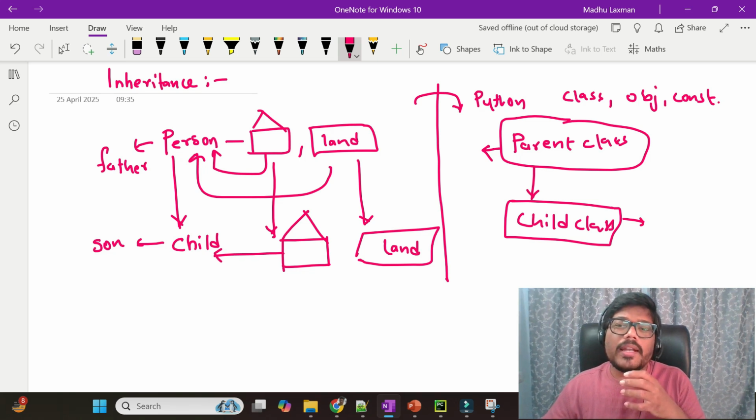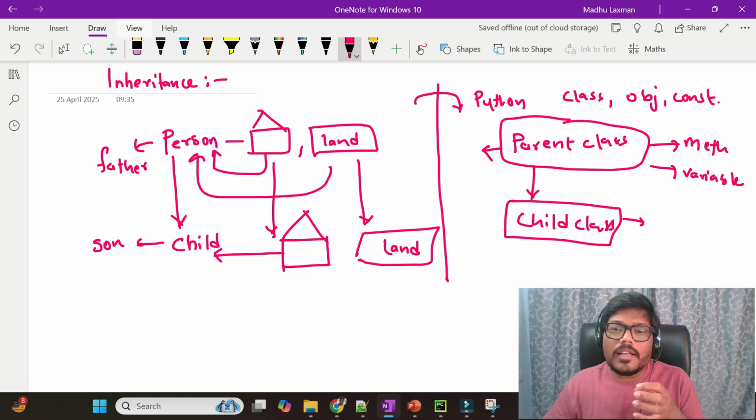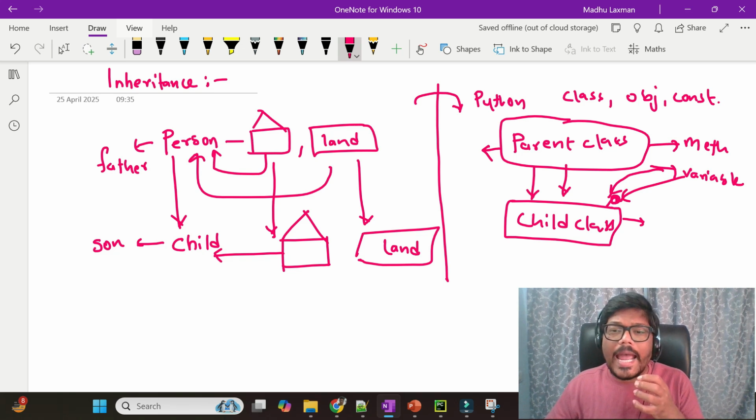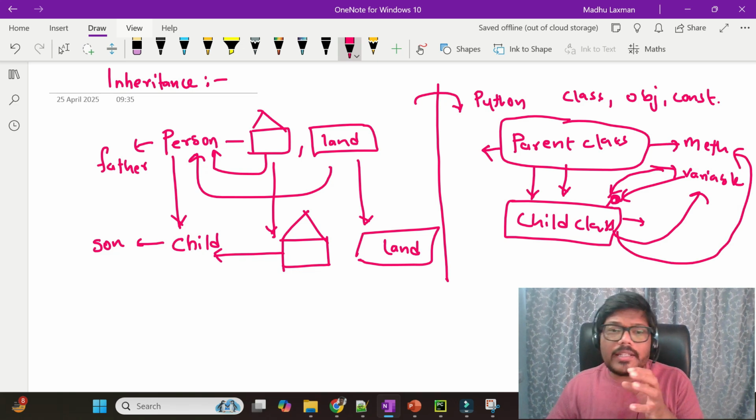If this parent class has some methods and variables, the child class, which took birth from the parent class, can acquire these properties. Acquire in the sense it has access to these variables. It can have access to these methods also, which are present in the parent class.